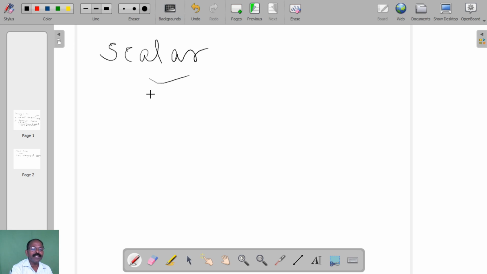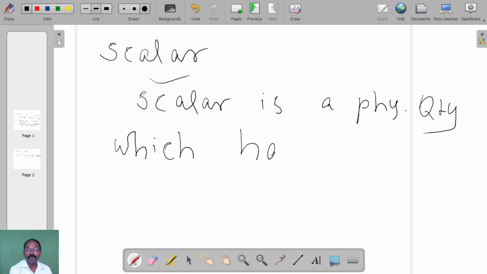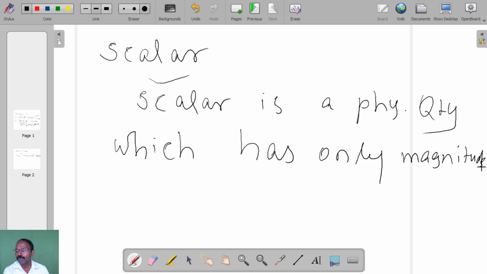Scalar is a physical quantity which has only magnitude. I want to give some examples for scalar.